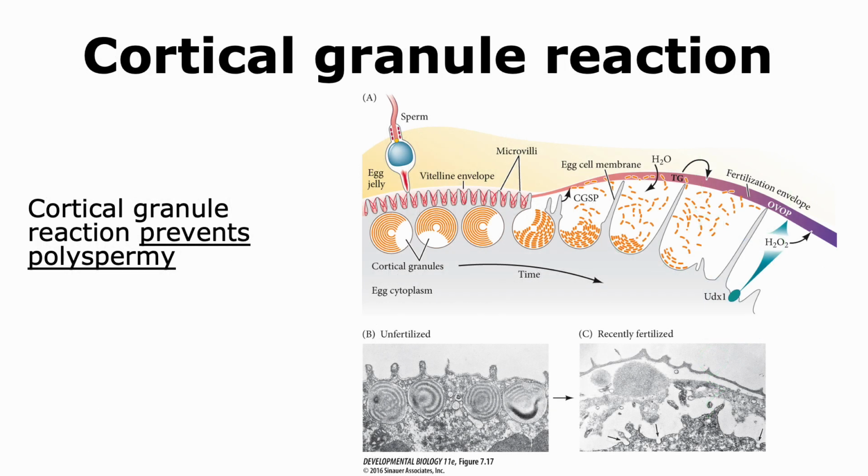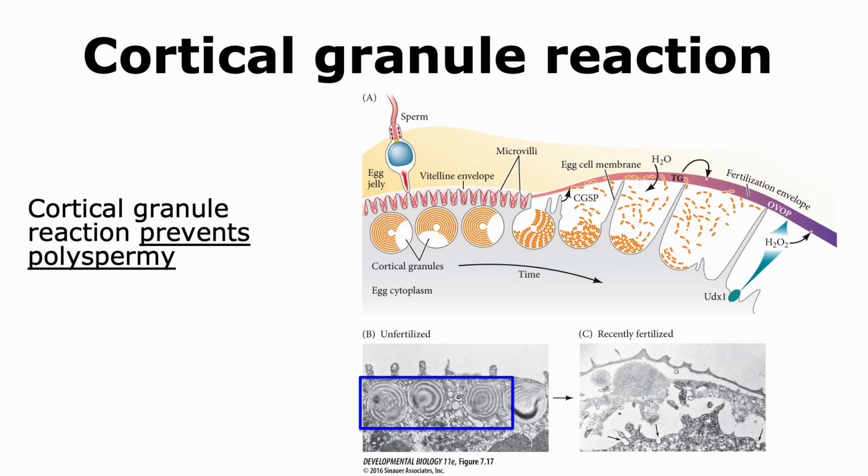In an egg cell, right below the cytoplasmic membrane, there are granules called cortical granules. When a sperm fuses with the membrane of the egg, these cortical granules that are just underneath the plasma membrane undergo a process of exocytosis, and this results in the formation of a fertilization envelope.